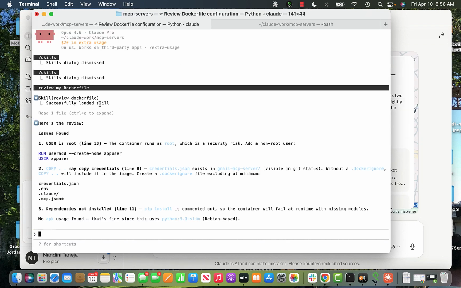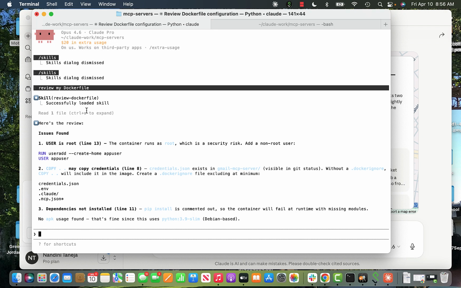Once I created my Docker file and the skill ran, normally it will automatically run or you can invoke it. I said just review my Docker file, and it found out that the user is root in line 13, like I had it. So the container runs as root, which is a security risk. It will not let me do that. It's giving me some options that I should run as an app user, and I have to create a user. So I should fix that.